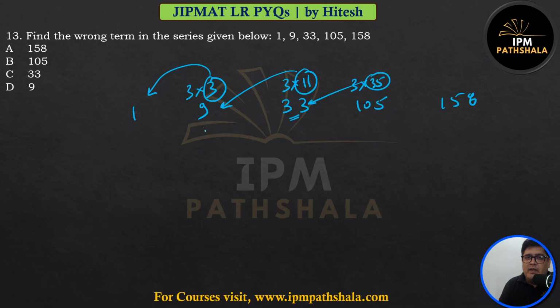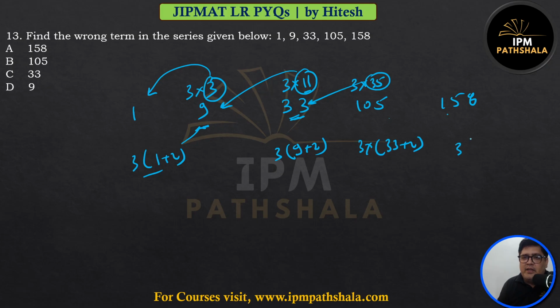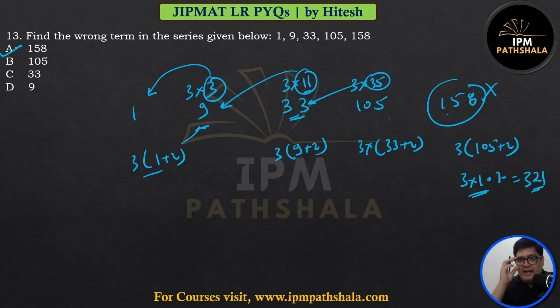So if you pay attention, this 9 becomes 11 when you have 9 plus 2 into 3. This is 33. This becomes 3 into 33 plus 2. Let me check. 3 into 1 plus 2. Is that 9? Yes. What should this number be? This number should be 3 into 105 plus 2. So 3 into 107. This number should be 321. Is it 321? No. Our job was to find the wrong term.